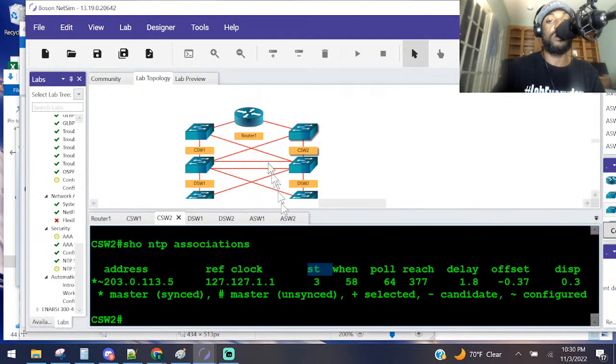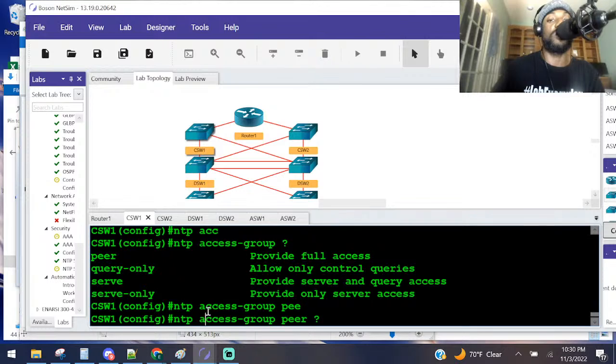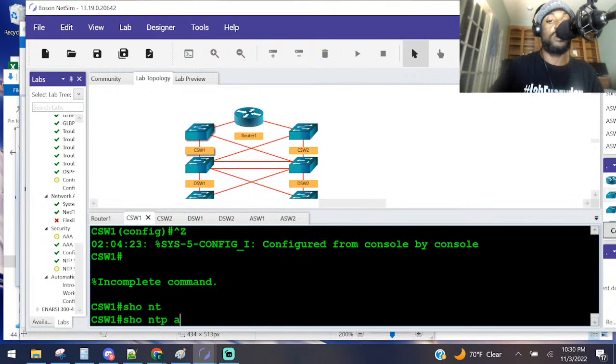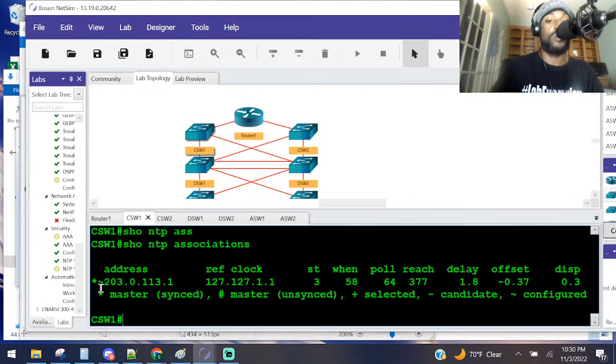We got to do the same thing on CSW2. Make sure that was CSW2. Now we got to make sure we do it on 1. Go here, show NTP associations. He's still synced and it was configured. Good. We're still good here.